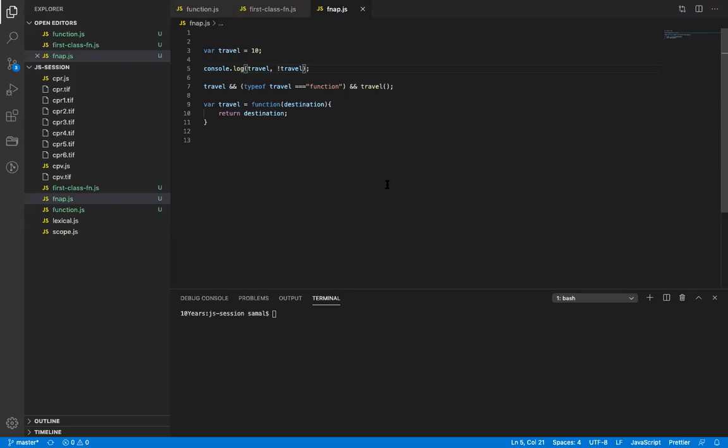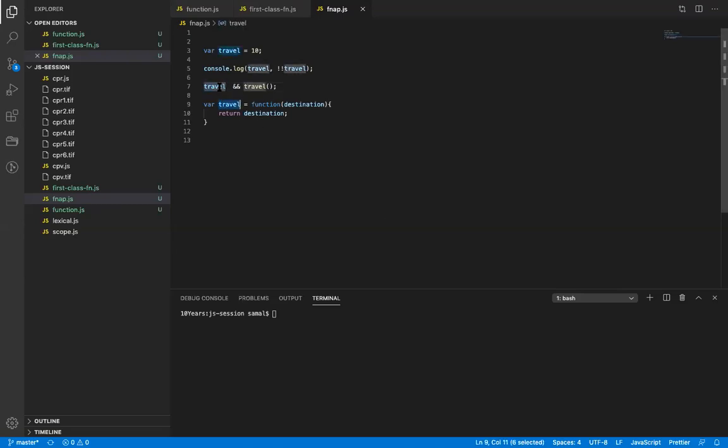It converts number to boolean. Yes, correct. So whenever you put an exclamation, it converts number to boolean. First time it converts truthy to truthy's opposite, which is false, and false's opposite is true, right? So it will basically say 10 and true. So in this condition, if I remove this part, it will again throw me an error because 10 is not a function right here. Okay?